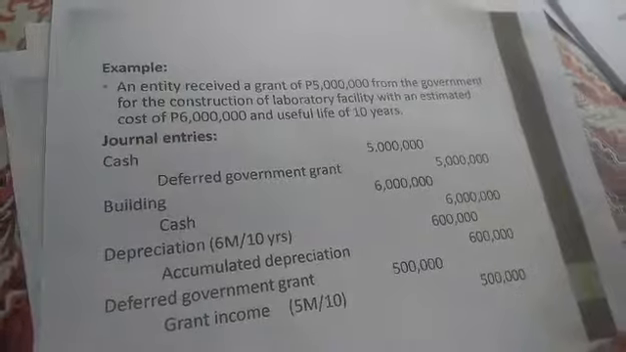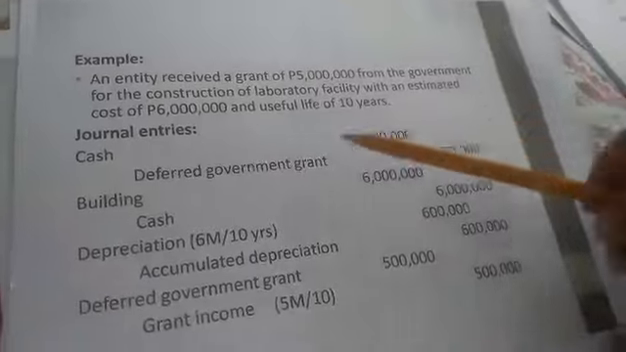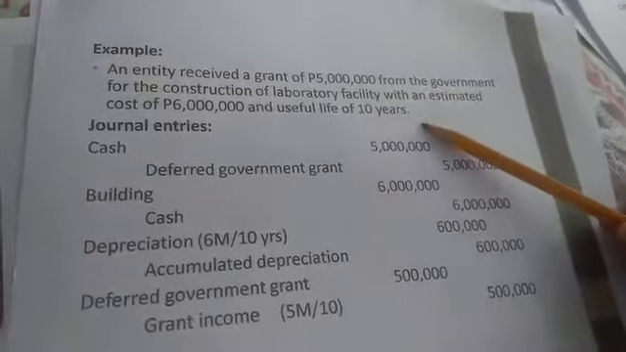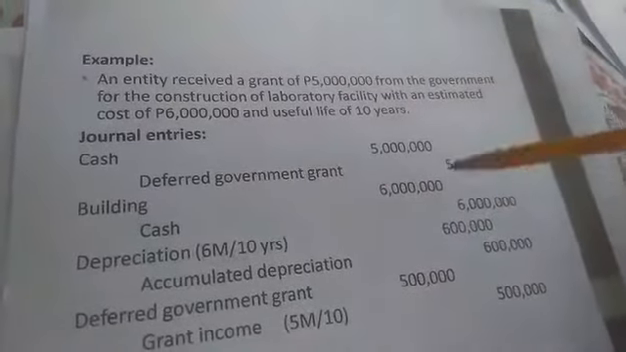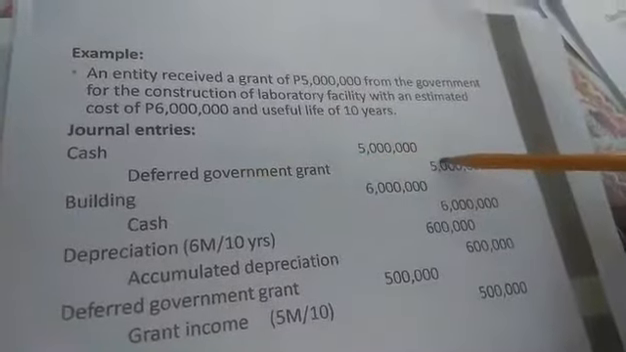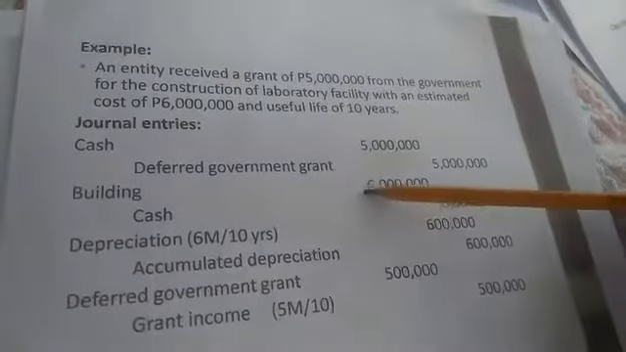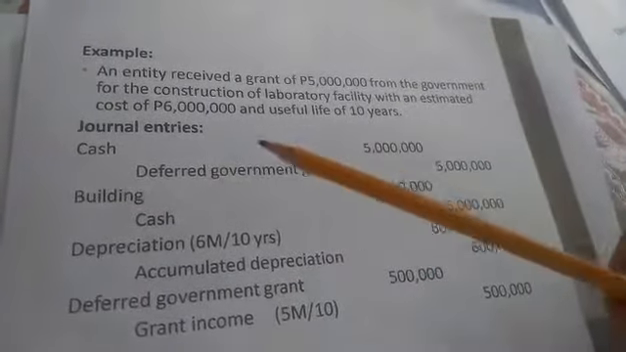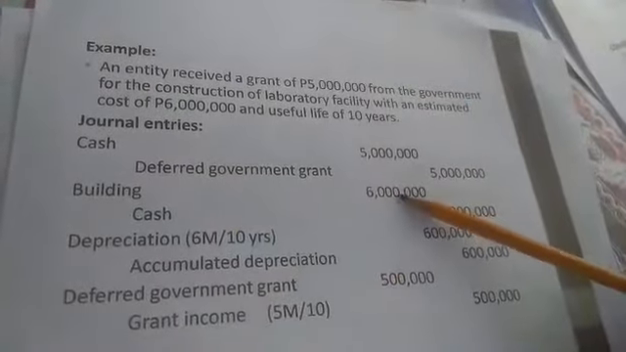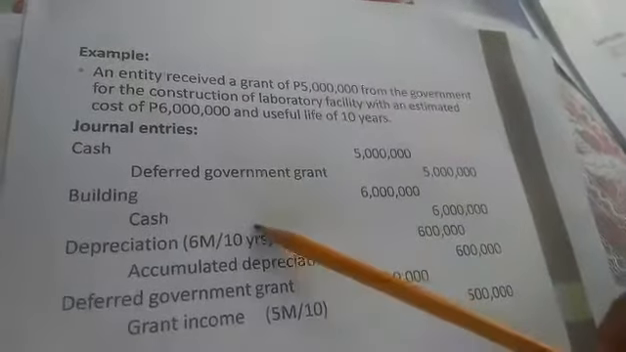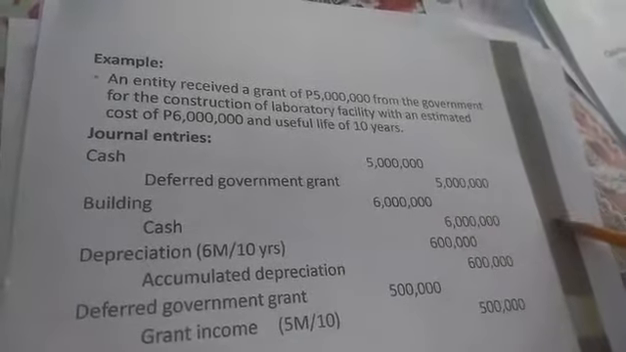An entity received a grant of 5 million from the government for the construction of laboratory facility with an estimated cost of 6 million and useful life of 10 years. Una, we have to do the journal entries. Of course, pag na-receive mo yung government grant, you debit cash, and then you credit the deferred government grant. And then the asset na ipopurchase or i-construct, which is the building in this problem, in the amount of 6 million, and then credit cash or any related account for 6 million.